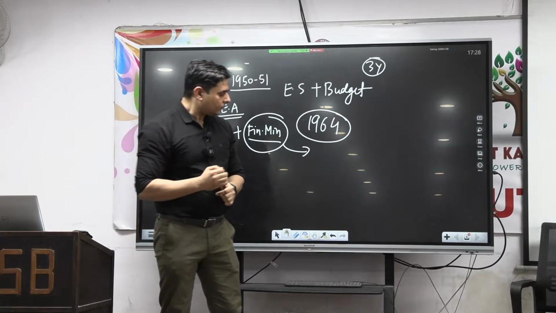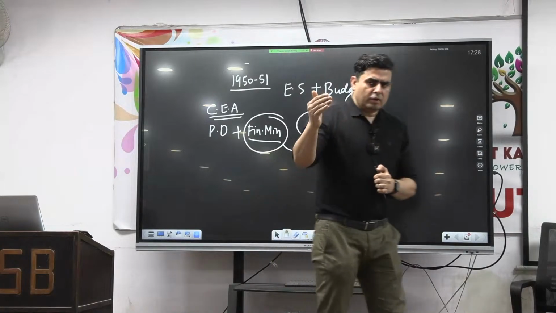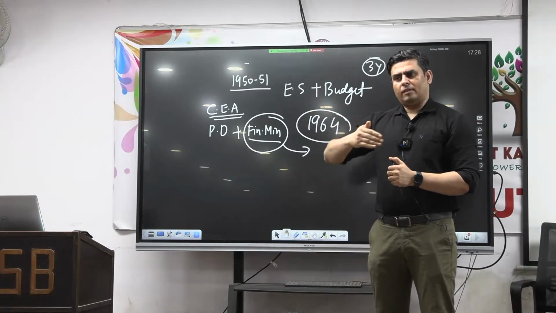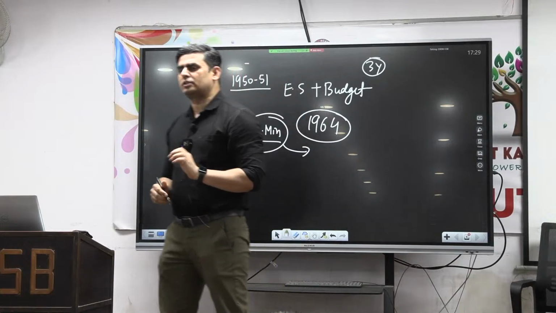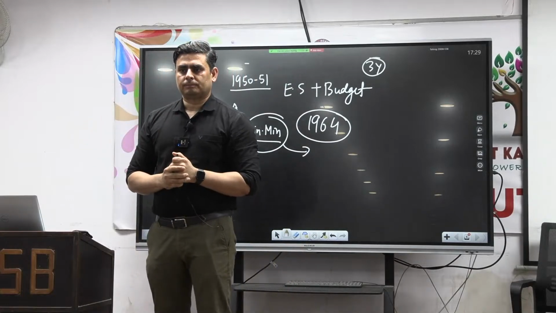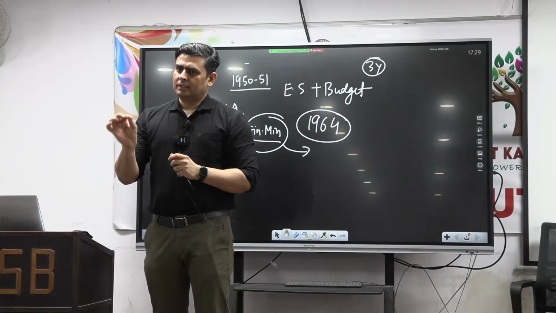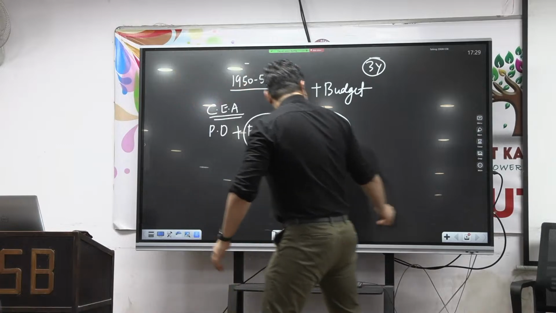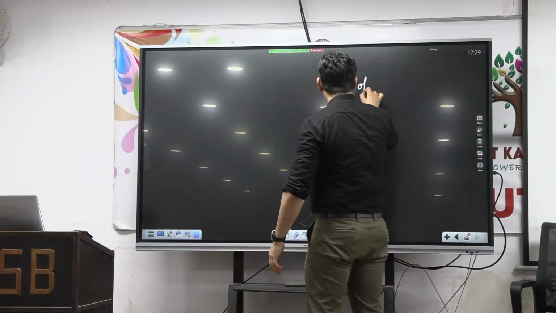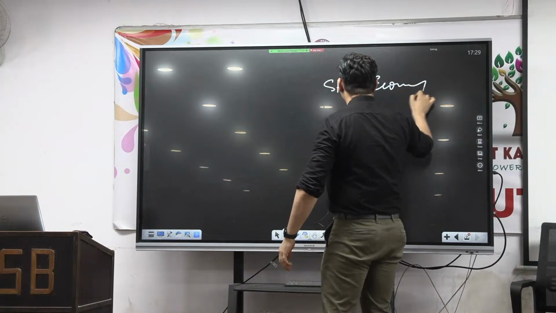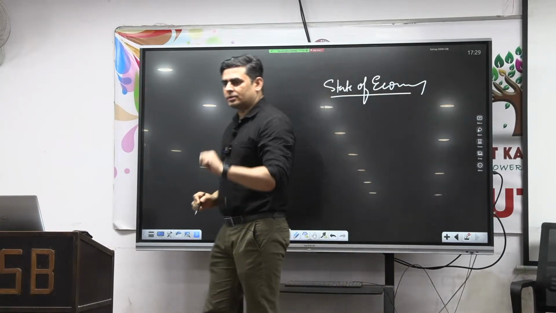Fine. Now, if you will see the survey of every year, chapter number 1 starts with state of economy. Okay. It starts with state of economy. And this state of economy is basically divided into 3 parts.